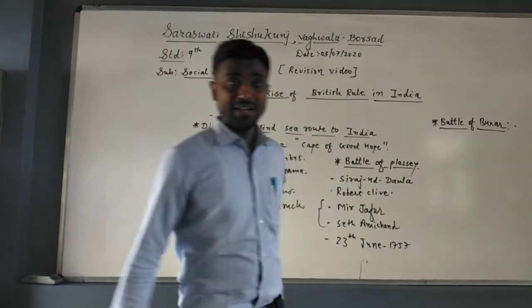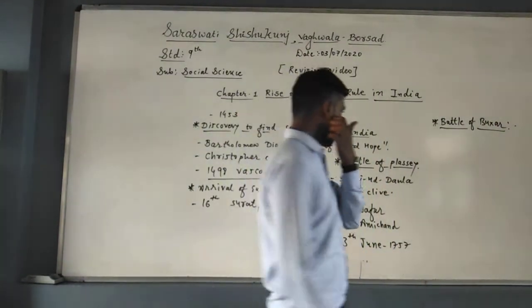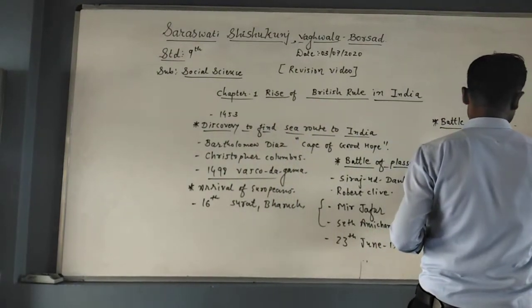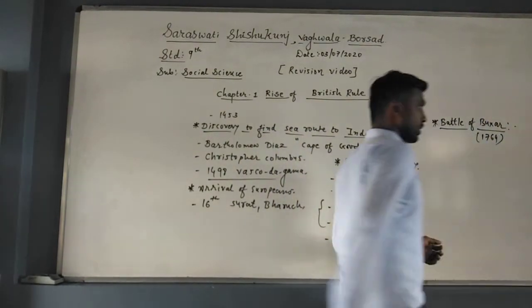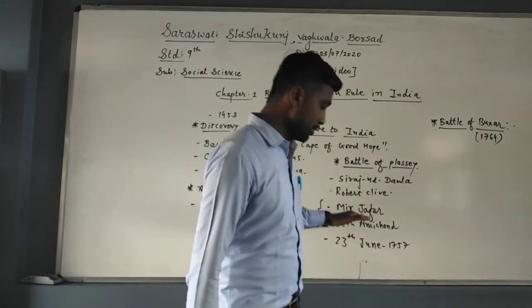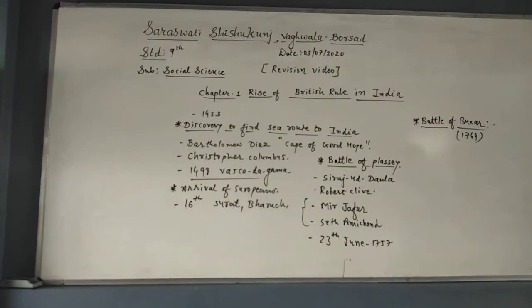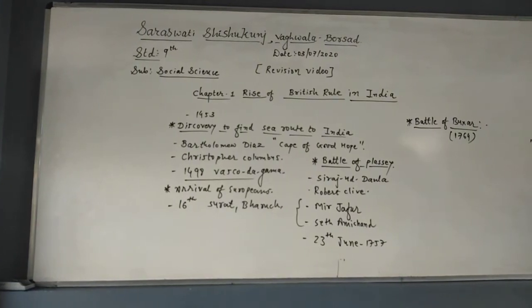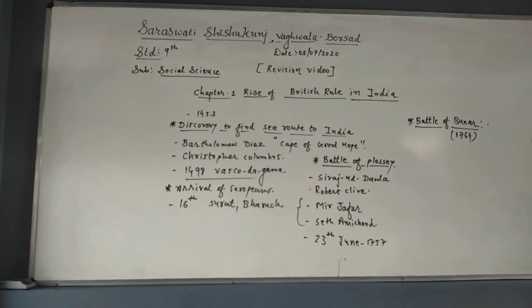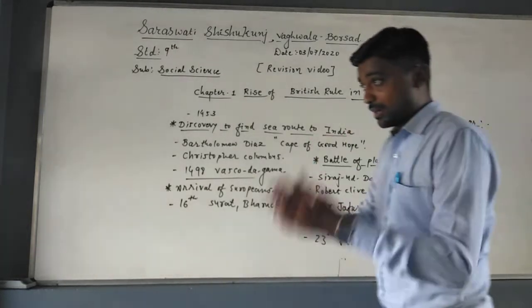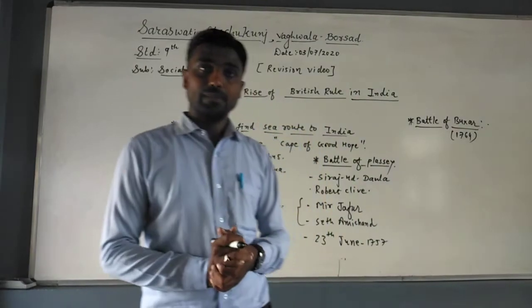Now, the Battle of Buxar. Students, just remember that the year is most important: 1764. Here, what happened? We know that Mir Jafar was the Nawab of Bengal. The Britishers wanted plenty of wealth from Bengal, so they made a plan to extract more wealth from Bengal.